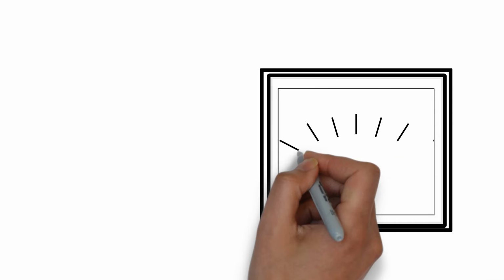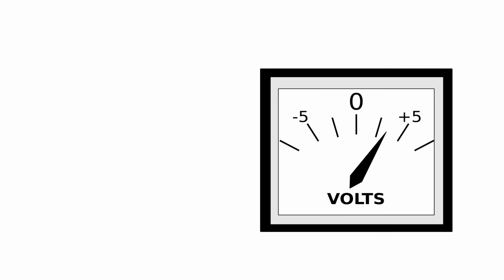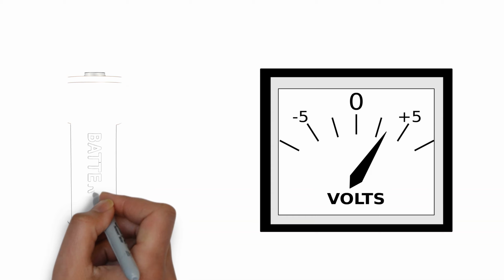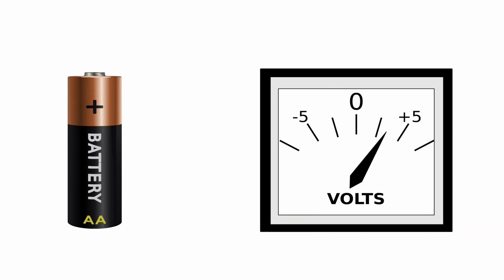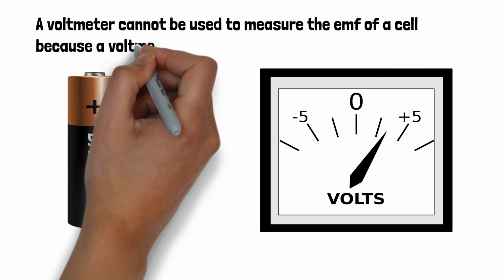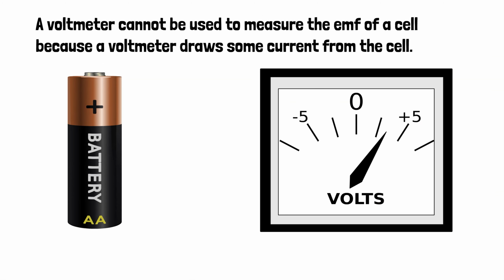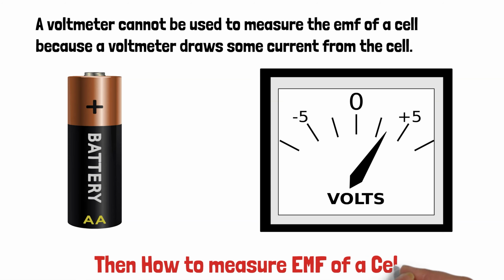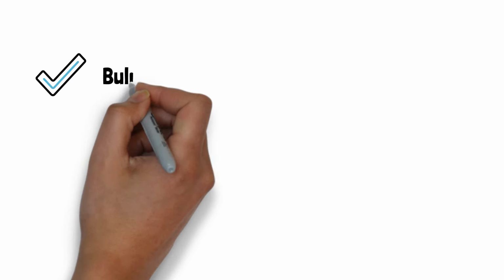So now we have a voltmeter and a battery. How do we measure the EMF of the cell? A voltmeter cannot be used to measure the EMF of the cell because it always draws some current. Then the question is, how to measure the EMF of the cell? For that, first we will build a circuit.